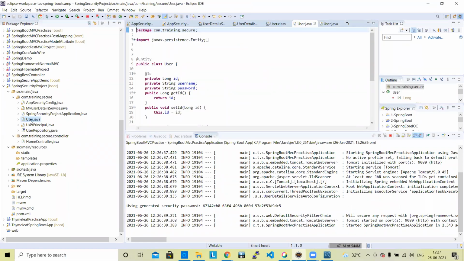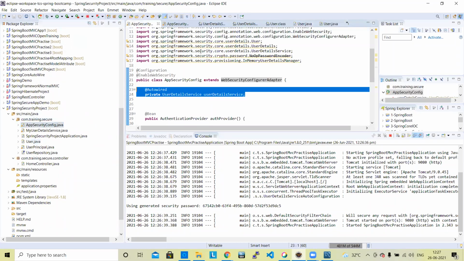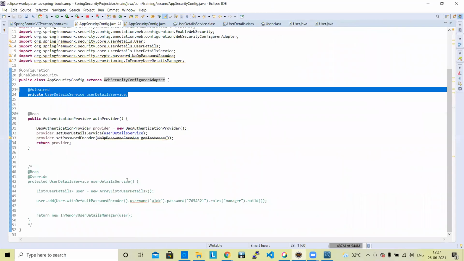We need to add it. Entity will come later, but this user principal will come later. Let's check whether it is working. Let me comment on it.